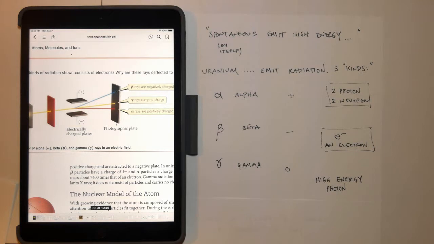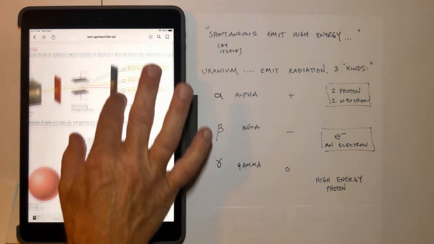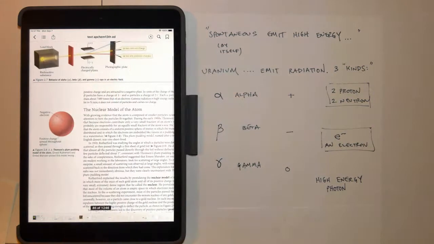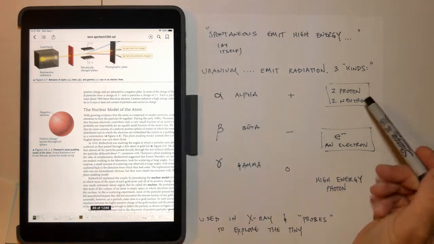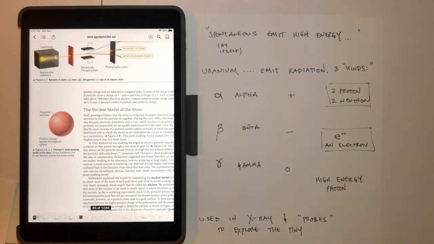These are high-energy photons that carry no charge. They don't have a positive or negative charge, and these are the ones that are probably the most dangerous to humans, and unfortunately were dangerous to the people that were studying them at the same time. They used these types of radiation, alpha particles, beta particles, or gamma rays, as probes to explore the tiny thing they called the atom and find out what this atom, this indivisible particle, was actually made of.